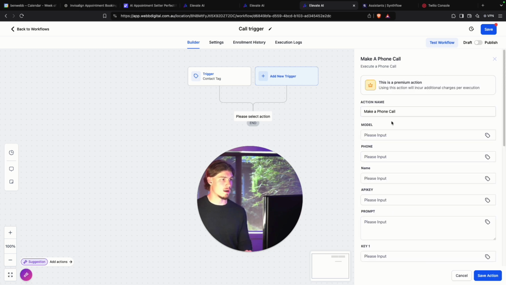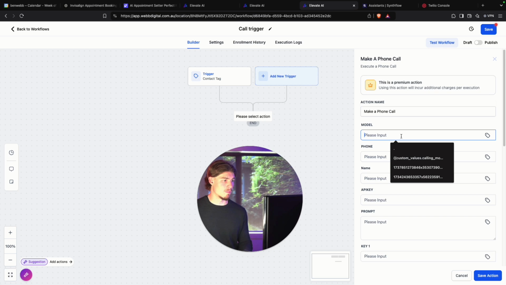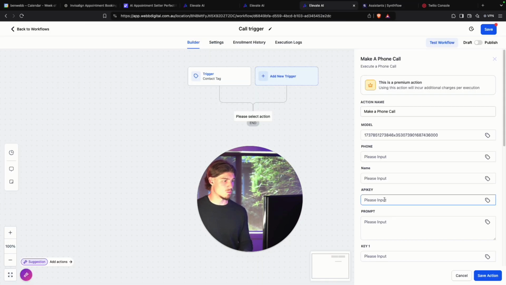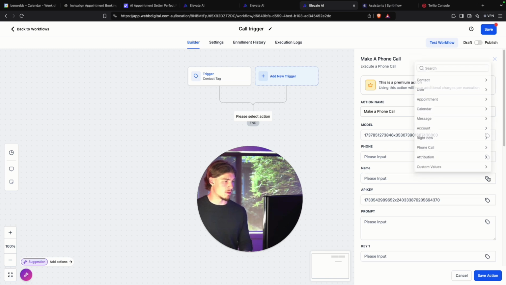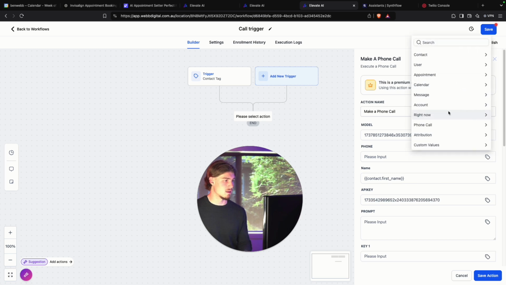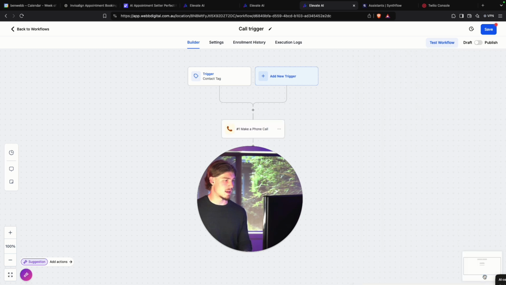And then in here, I need to put the model ID. So if I head to deployment, I click assistant ID here, I copy that number. I will then paste it in there. I will also put the API key as well in API key. And then I'm going to fill these fields in: contact first name and then contact phone number, like that. And then I'm going to hit save action.